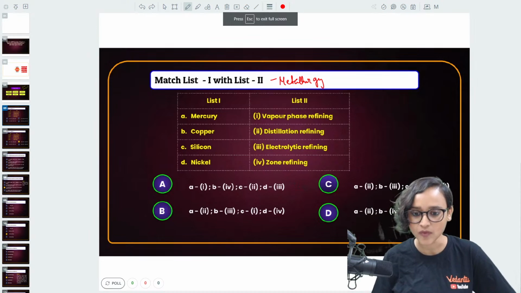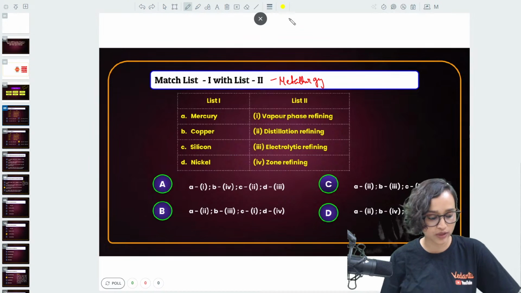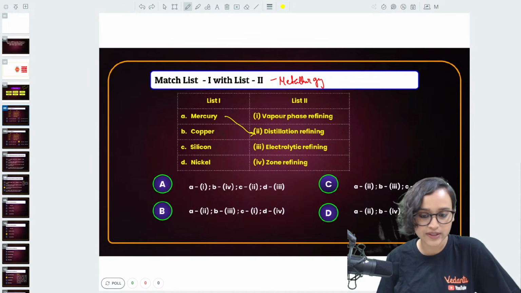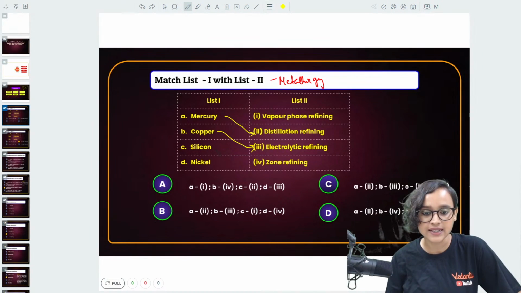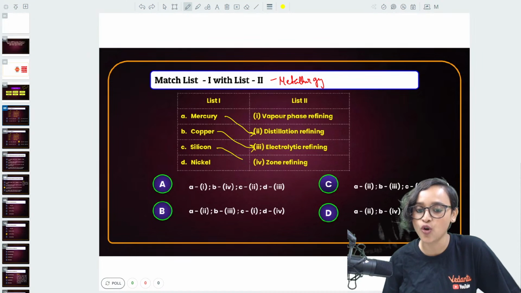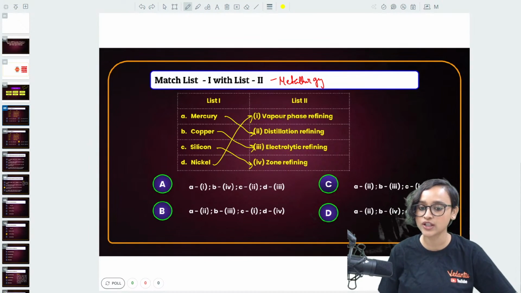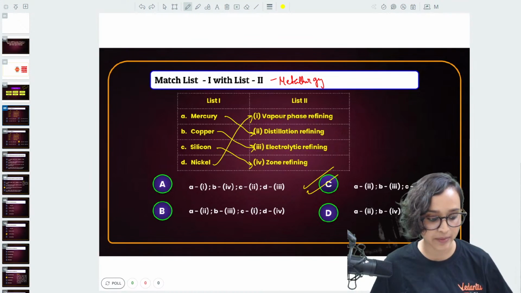So, guys, mercury is used in distillation refining. Copper is used in electrolytic refining. Yes. Silicon is used in zone refining. And nickel is used obviously in vapor phase refining. That is what we already know, which means that A-2, B-3, C-4 and D-1. That is, option C is the correct answer. Make sense or nonsense, everybody?